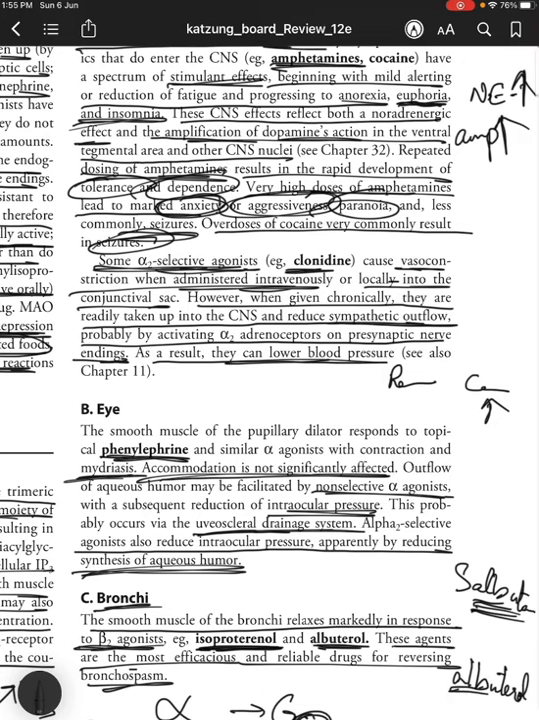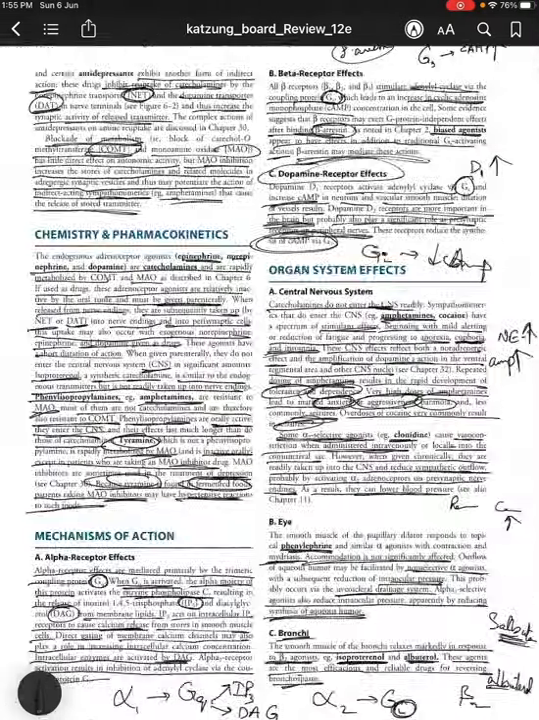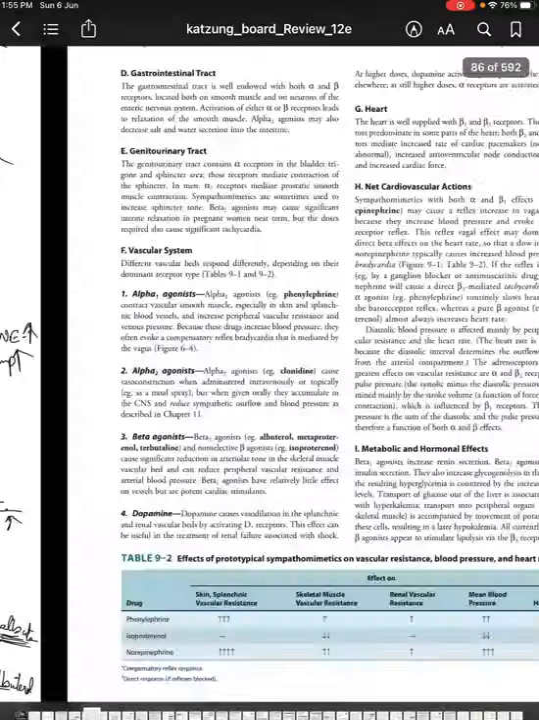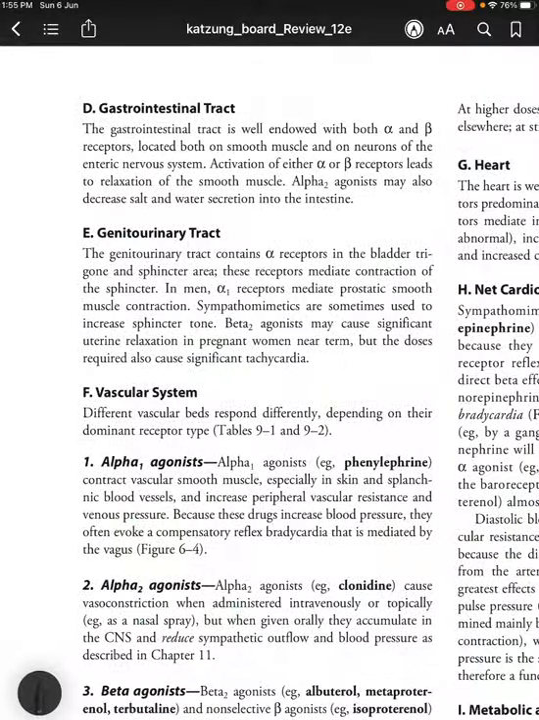Okay, it is a beta 2. All is there, right? So all 2. So beta 2 receptor agonists, stuff like that.